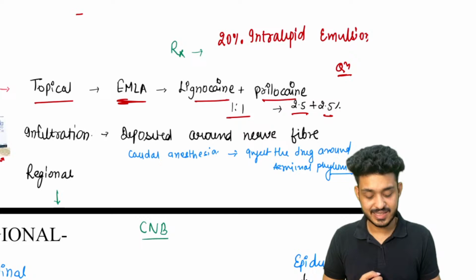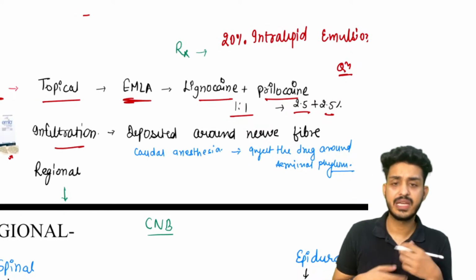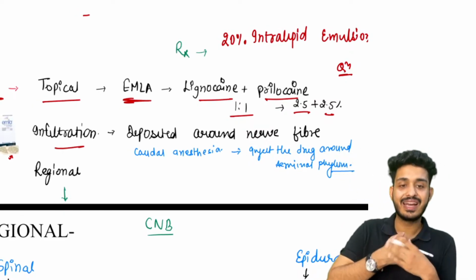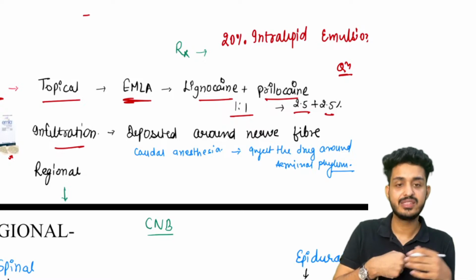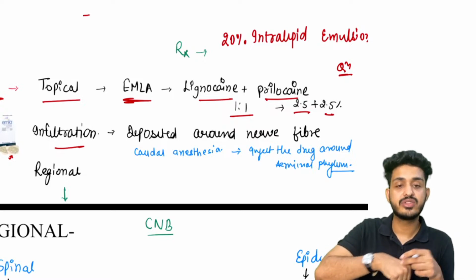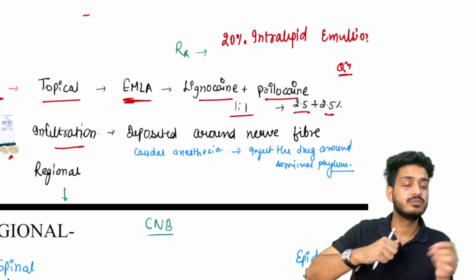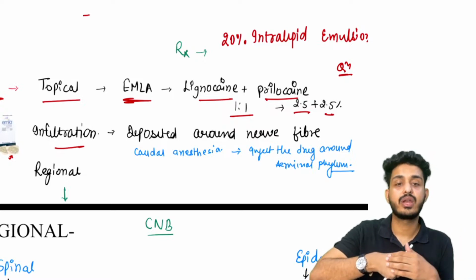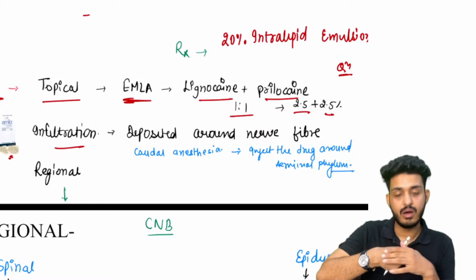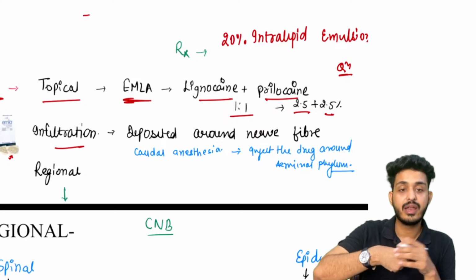Next thing, infiltration. What is the meaning of topical? I've told you, we are applying something topically. How are we utilizing it? For example, I need to do cannulation on a patient, and the patient is always crying for cannulation. What I can do is put EMLA, and then what will happen?